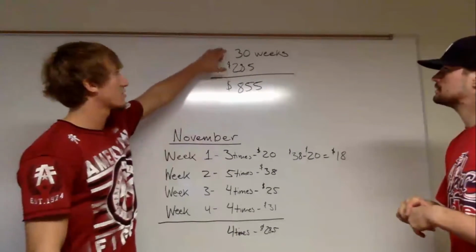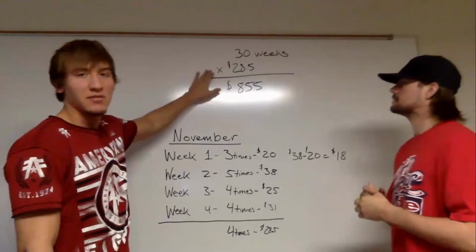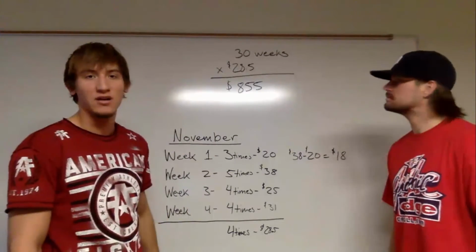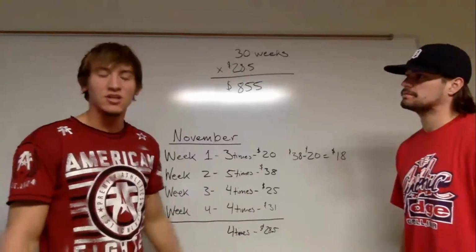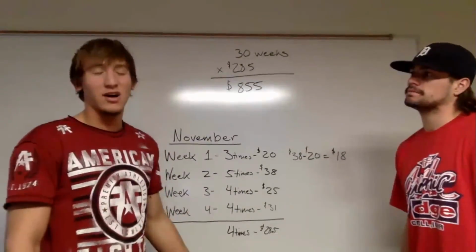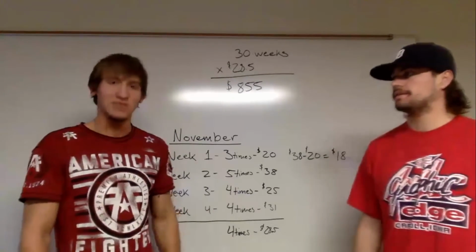Then we went on to figure out if it was worth having a meal plan or not. So we went ahead and took the 30 weeks of school that we have times the average amount of money we spend per week, being $28.5. We multiplied those together to get $855. So that's about what we spend on extra food each year. So we should probably cut back our meal plans a little bit.